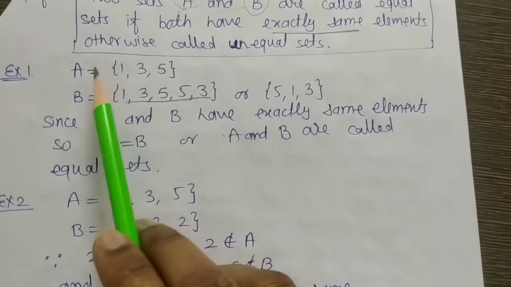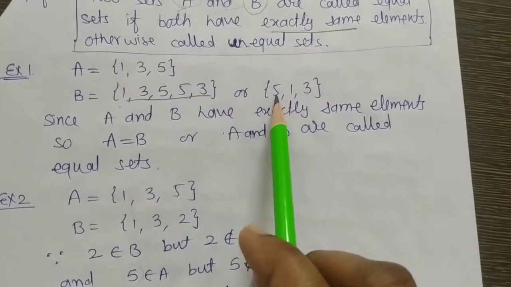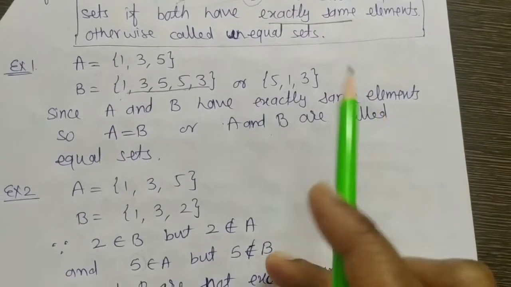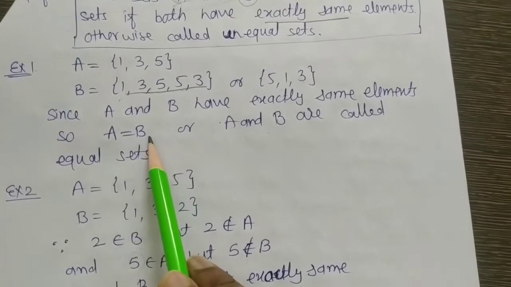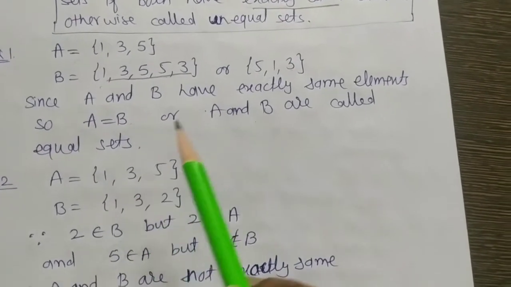Now check. A has 1, 3 and 5. B also has 1, 3 and 5. That's why A and B have exactly the same elements. So A is equal to B, or we can say A and B are called equal sets.